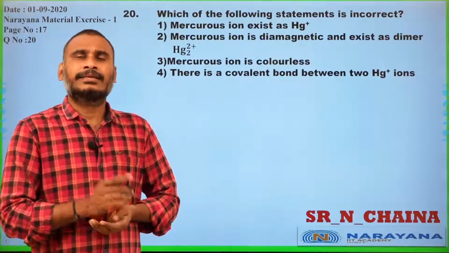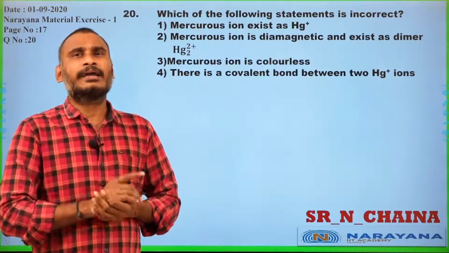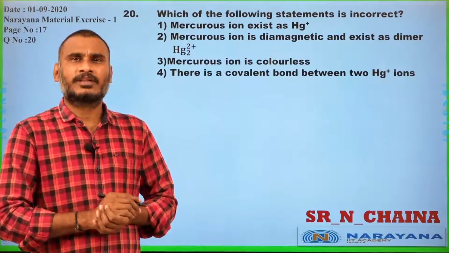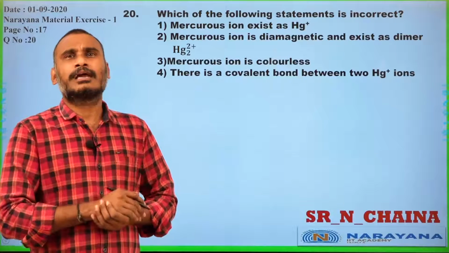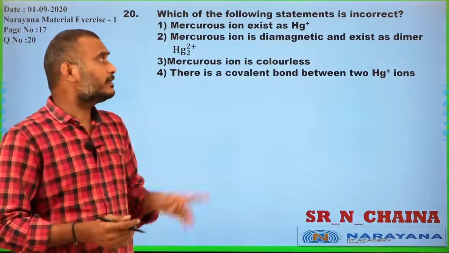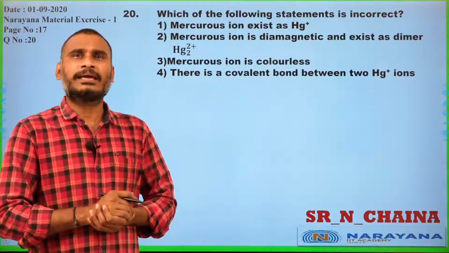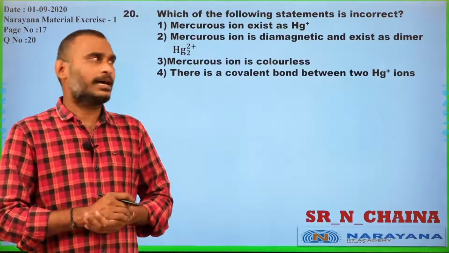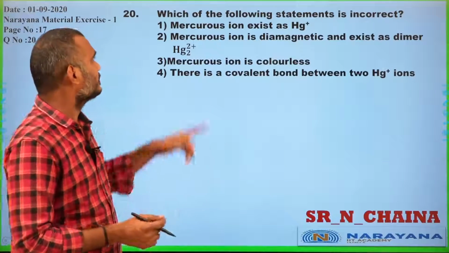What is that? There should be a minimum of one unpaired electron in the d orbital or d subshell, which causes d-d transition and exhibits color in transition metal ions and their compounds. Therefore, what is the requirement? There should be at least one unpaired electron in the d orbital. Let us consider which of the following statements is incorrect.